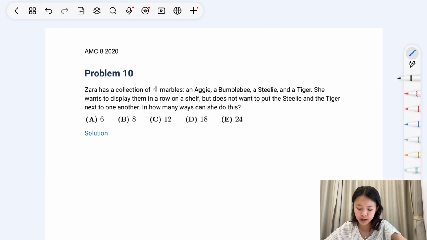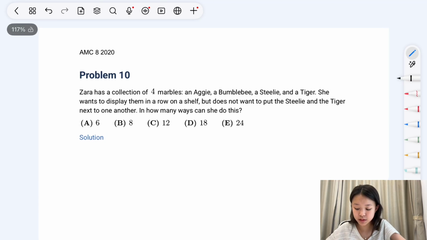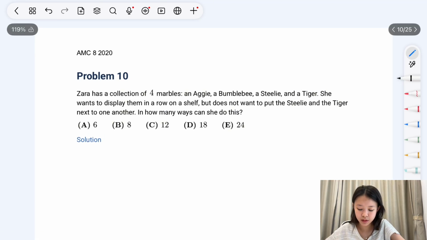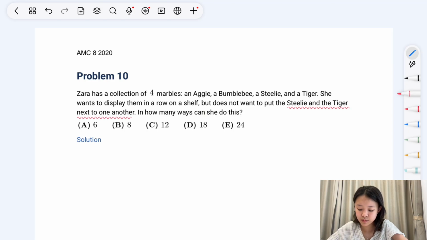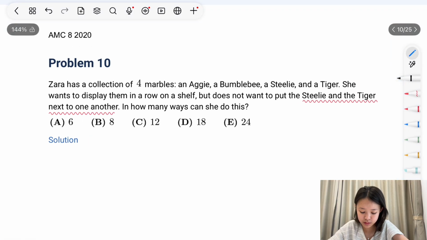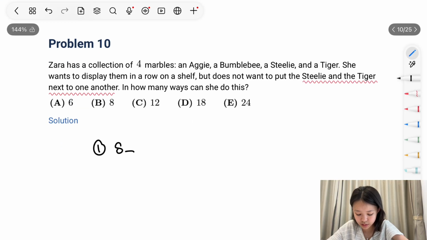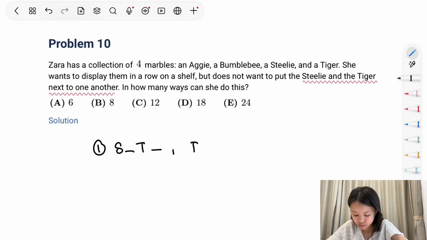Problem 10. Zara has a collection of 4 marbles, an Aggie, a bumblebee, a steely, and a tiger. She wants to display them in a row on a shelf, but does not want to put the steely and the tiger next to one another. In how many ways can she do this? So there are a few ways that she can put the steely and the tiger. First way is like this.